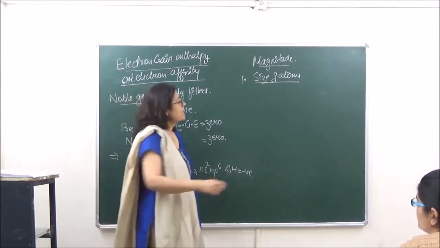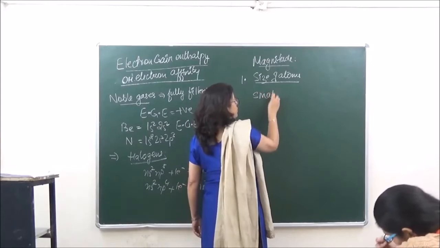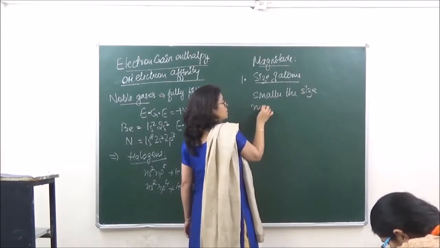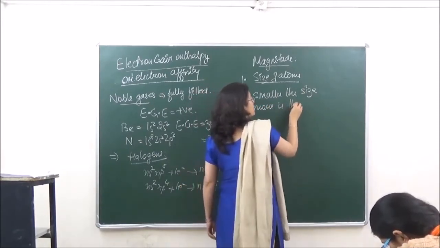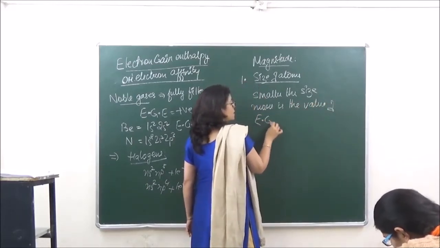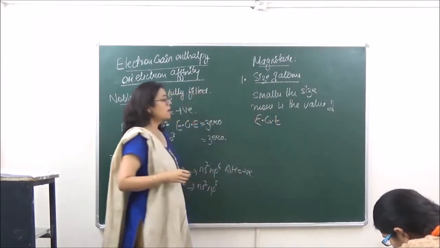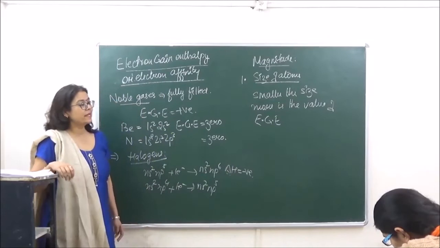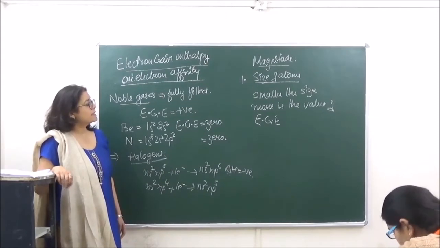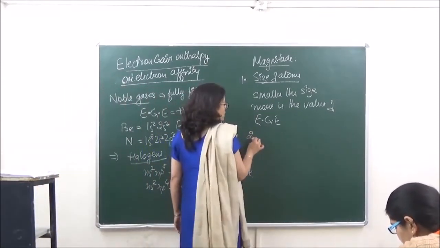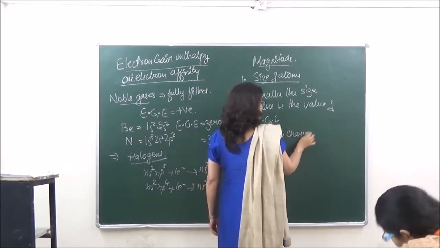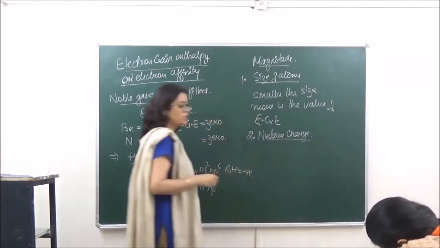Okay? So we can say that smaller the size, more is the value of electron gain enthalpy. When we are using the term more over here, it means more negative, because we are measuring electron gain enthalpy in terms of negative charge. Okay? Then after that, second, the magnitude depends upon nuclear charge, right?